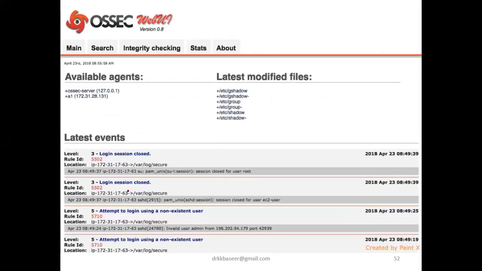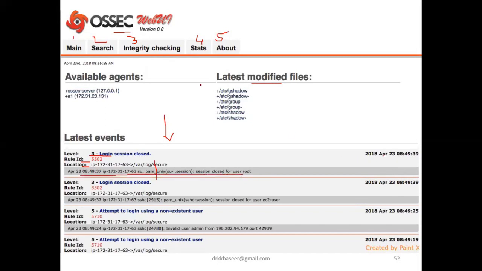I'll show you a small figure of how the software works. This is OSSEC, open source HIDS security. It has options like main, search, integrity checking, stats, and about information. These are the five different options available in that software. The home page looks like this. Here are the latest modified files and the total log. This is the log, the latest events. The log file consists of the level of security, the login session, the role ID and location, when it was accessed, the timing. Every piece of information is available like this for every record.